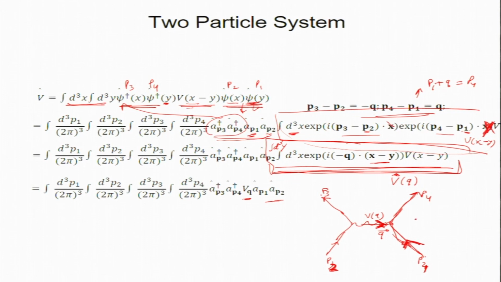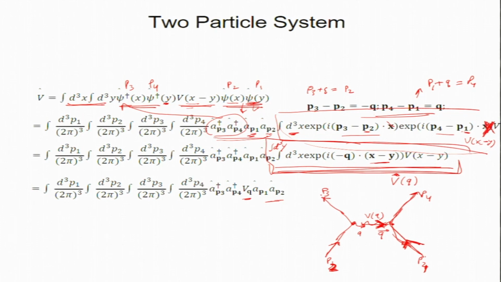So, P1 is coming in, P2 is coming in. Here, P3 minus P2 is Q, so P2 equals Q plus P3. Momentum is conserved at these vertices, and this is a Feynman diagram.